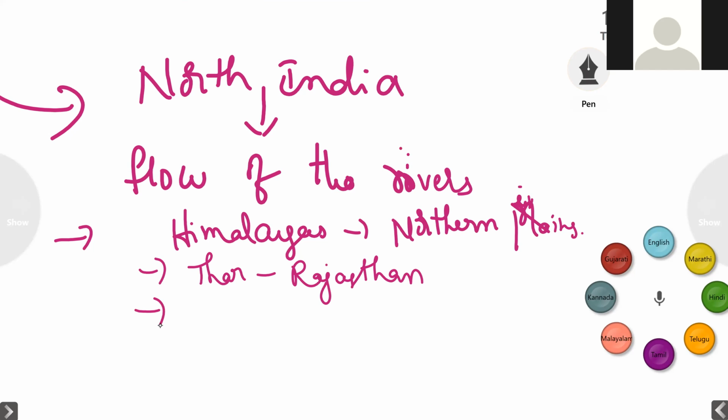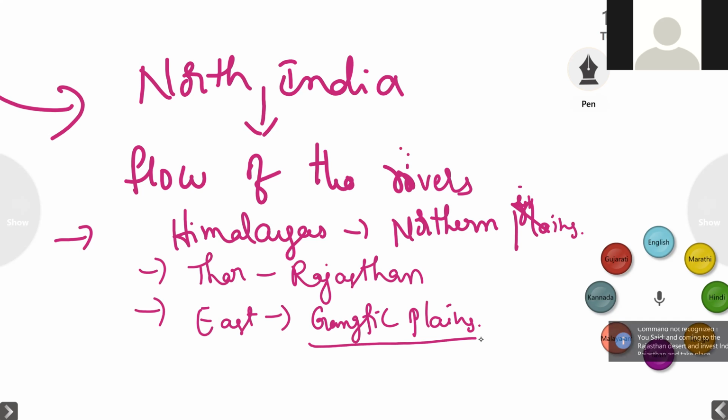And coming to the eastern regions, the eastern parts of the Gangetic Plains and Chota Nagpur Plateau are included in this region. So towards the east side, we have the Gangetic Plains. Okay, Gangetic Plains in the sense the Ganga River flows in that region in the east direction, so that area becomes the Gangetic Plains.